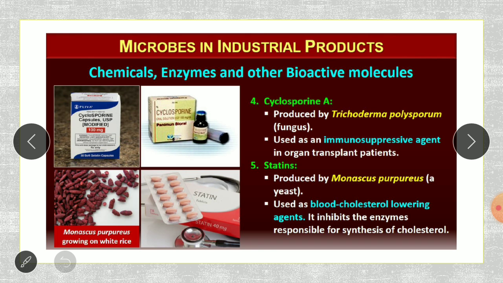So this is all about the microbes that are used in industrial products. In the industries, they use microorganisms to produce different types of products which are helpful to human beings. Maybe it is beverages like wine or whiskey, or antibiotics like penicillin, or you can say enzymes and clot busters and the statins. All these are produced with the help of different types of microorganisms. So this is all about microbes in industrial products.